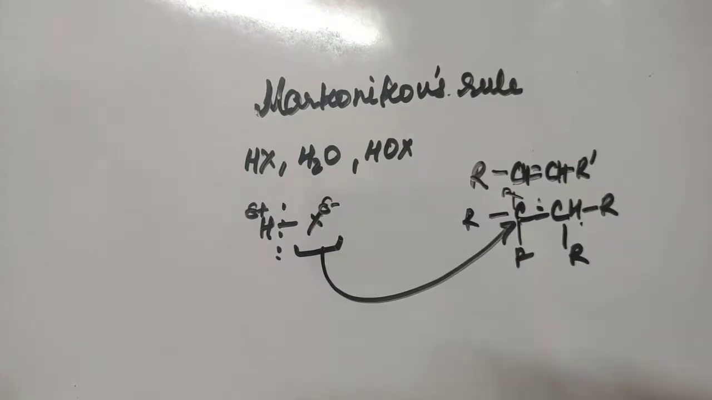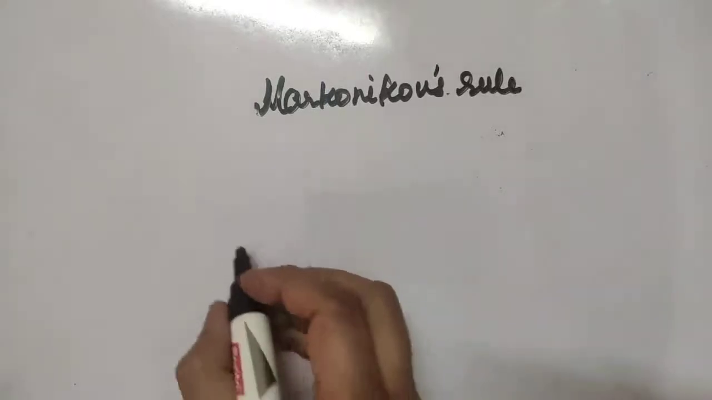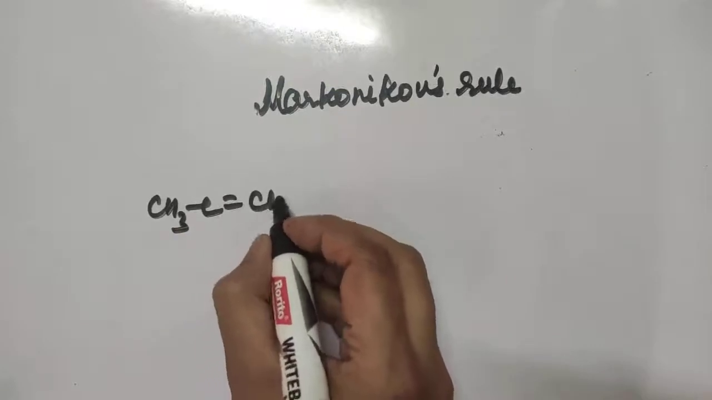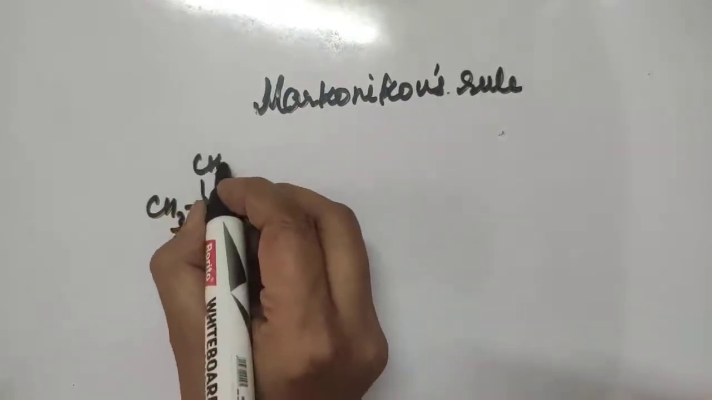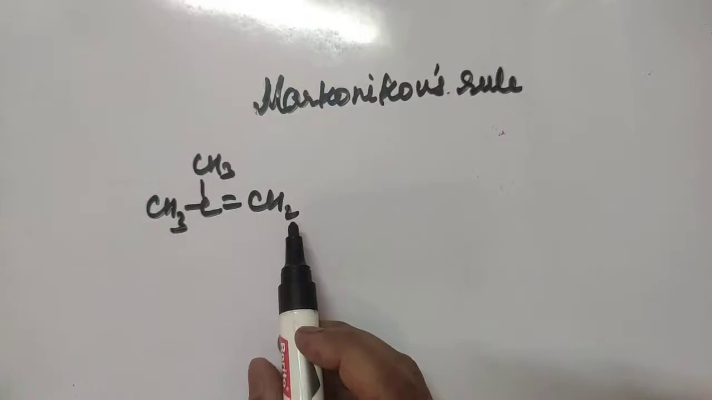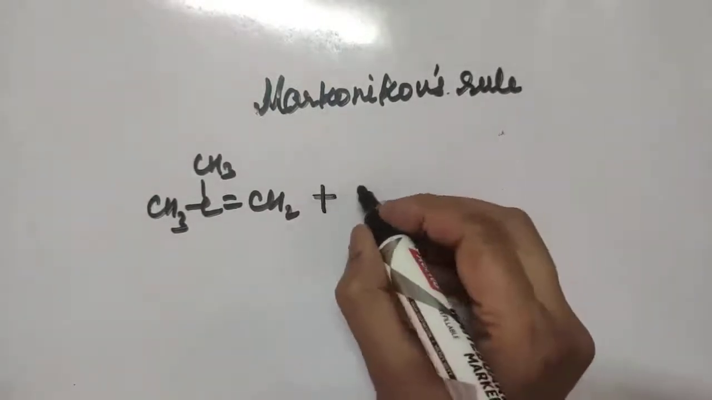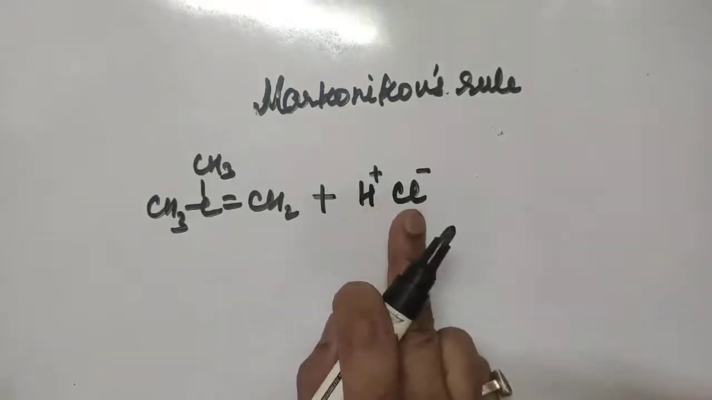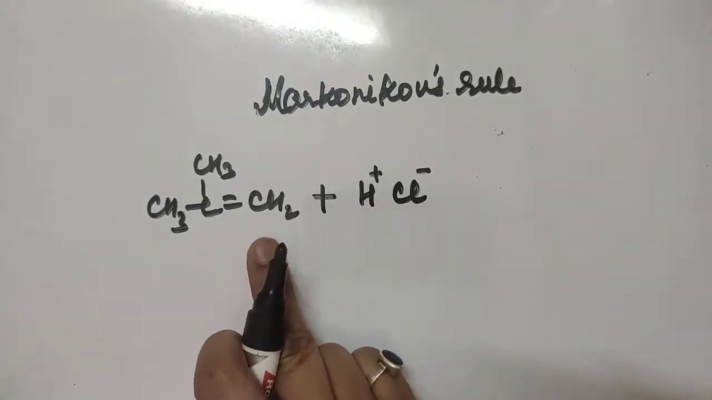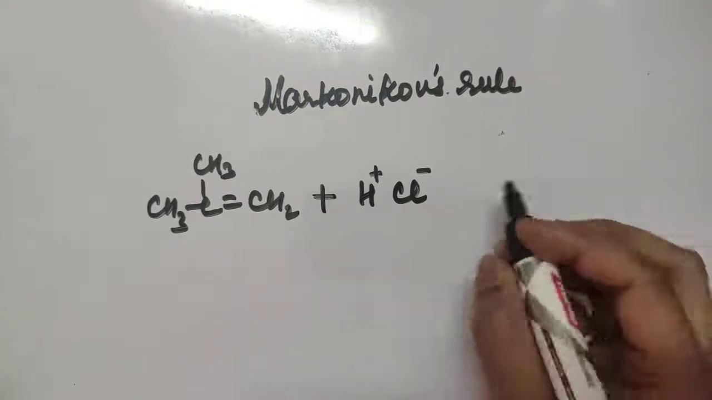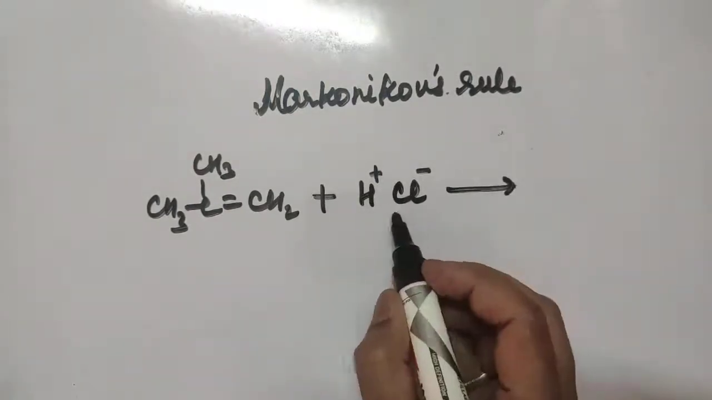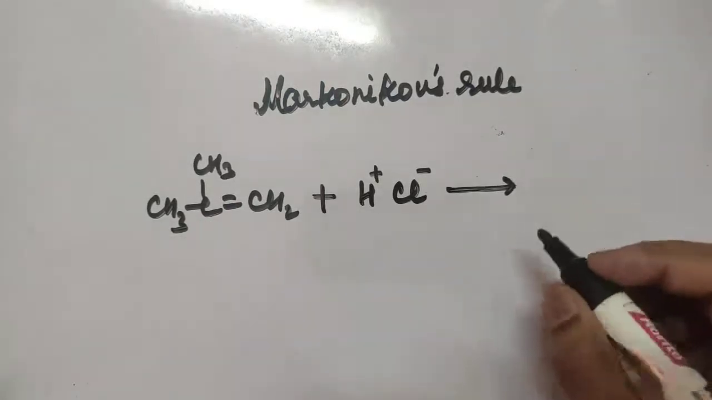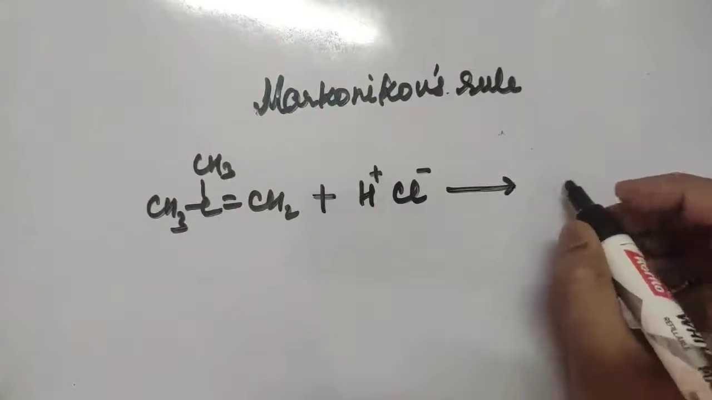So, an example. Suppose we have a molecule CH3, C double bond CH2. This is an alkene. Now when treated with the reagent HCl, which is also unsymmetrical, the negative part will go to the carbon atom that contains the lesser number of hydrogen atoms. So what will be the product formed according to Markovnikov's addition?